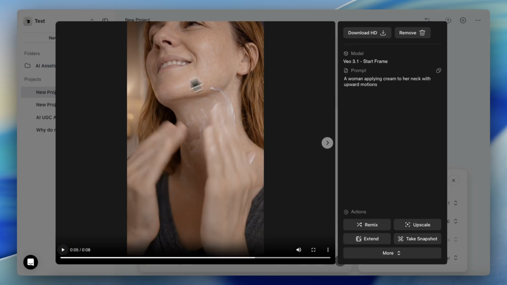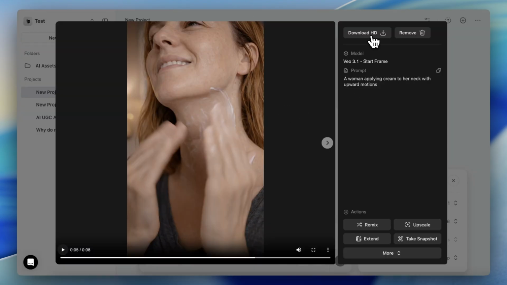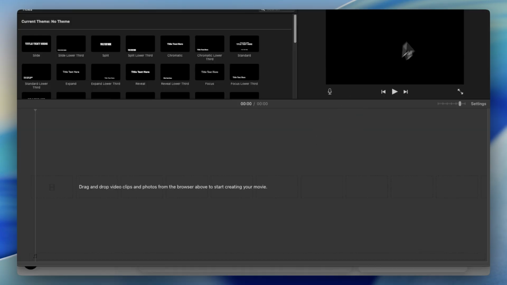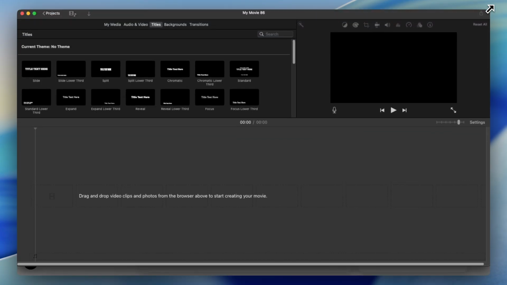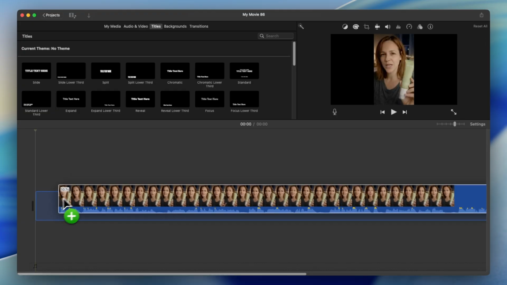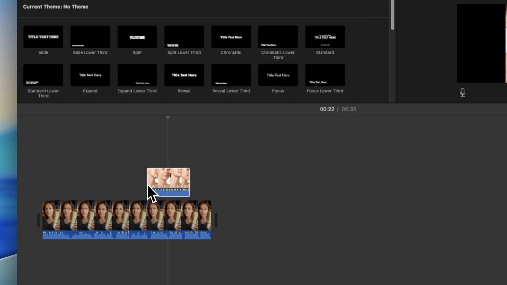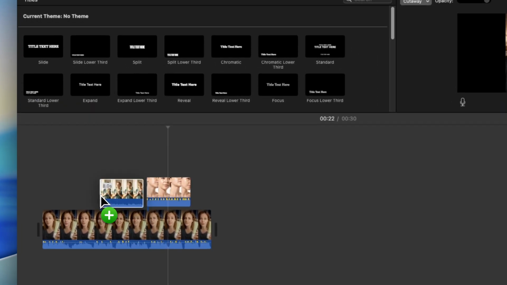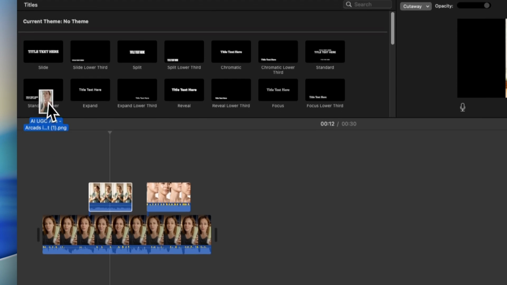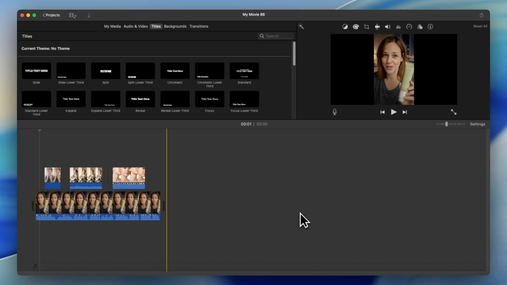Now, once you have created these videos for every single one of these scene prompts that you saw earlier here in ChatGPT, just download the footage and then just open up a video editor. For example, I am going to use iMovie, but you can use any tool that you like. Then just add your main footage into the timeline and then just drag and drop these previous B-roll footage clips you created into the timeline as well and adjust based on what looks nice. And here is the final result that I got.